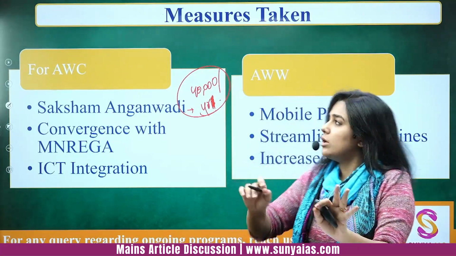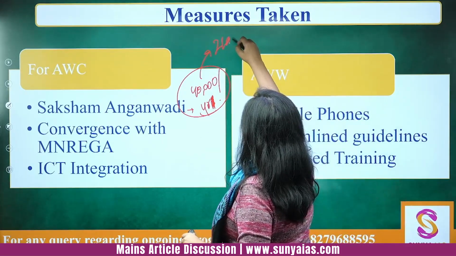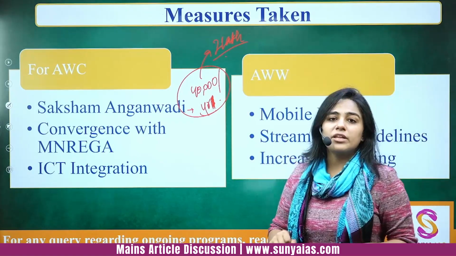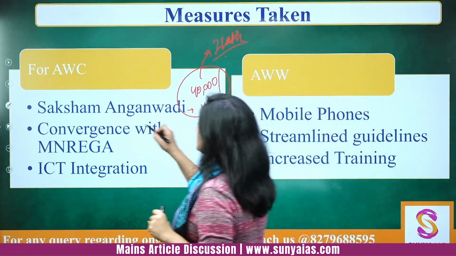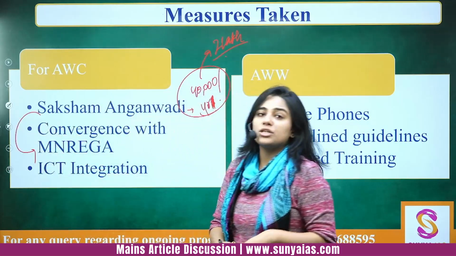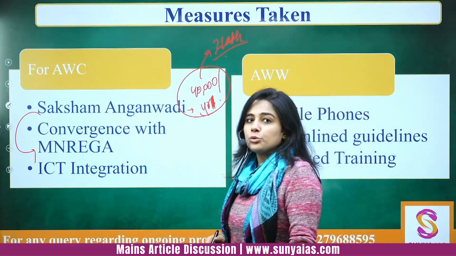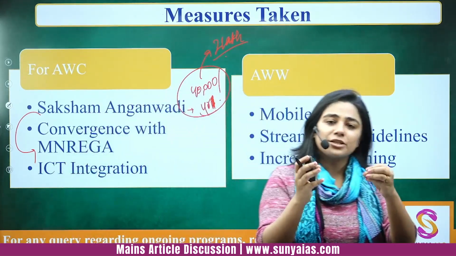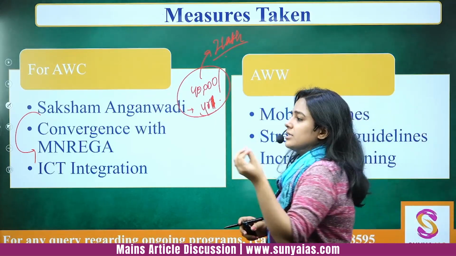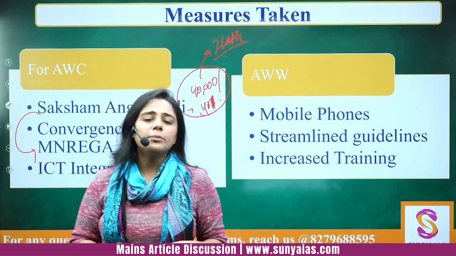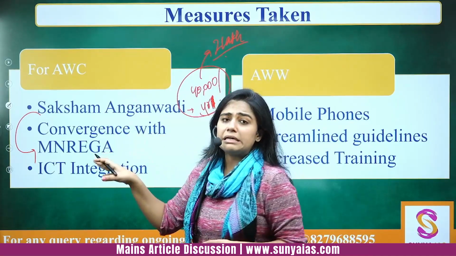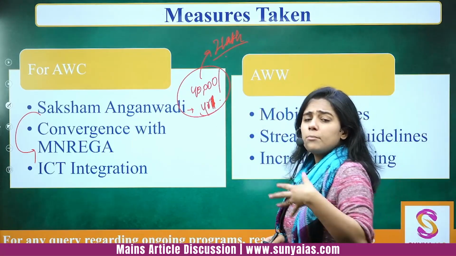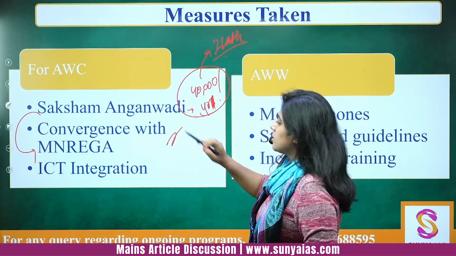And what is the goal overall? 2 lakh Anganwadis are being targeted, right? 2 lakh Anganwadi centers. So this is something very good. Then recently it was also found out that this Saksham Anganwadi program is being substantiated by MGNREGA. And as it should, in the rural areas, MGNREGA is there to create durable community assets. And these Anganwadi centers are definitely durable community assets. You build an Anganwadi center, it will serve there for 50 years, 70 years, maybe more, right? So this is something that is good.